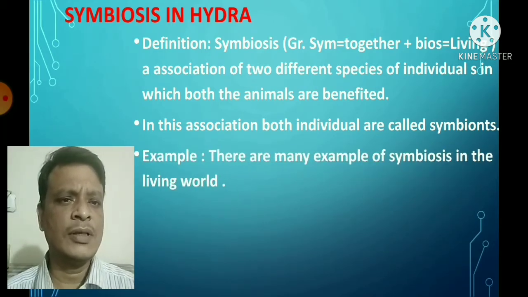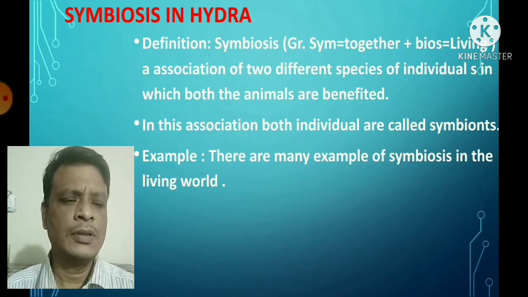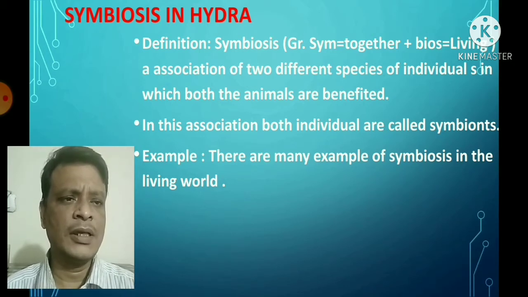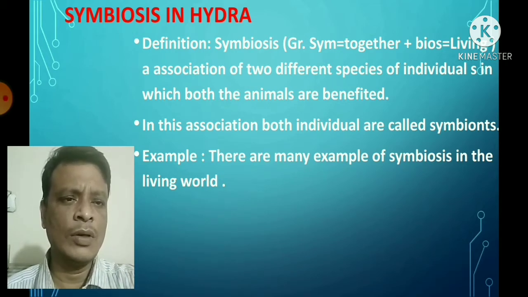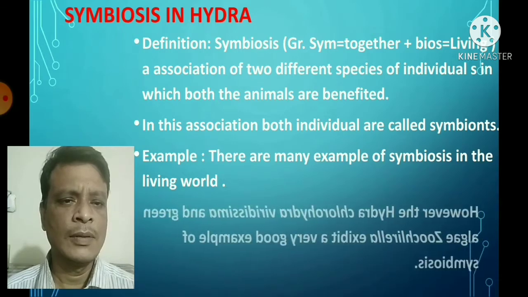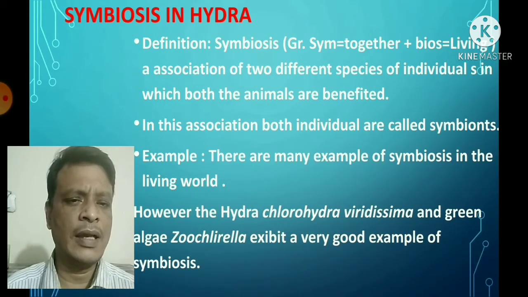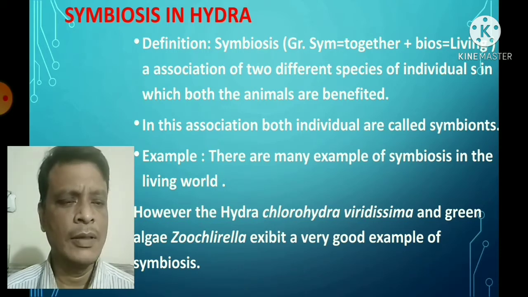In this association, both individuals are called the symbionts. The individuals who take part in this symbiotic relationship are called symbionts. There are many examples of symbiosis in the living world. However, the Hydra, Chlorohydra viridissima, and the green algae Zoochlorella exhibit a very good example of symbiosis. Okay.